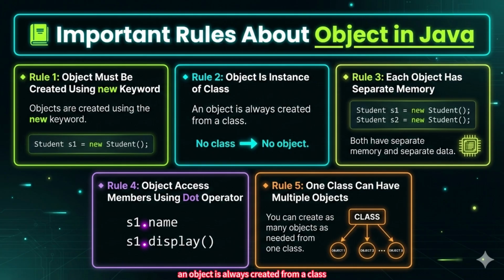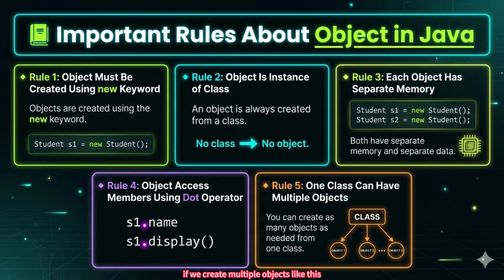An object is always created from a class. A class is just a blueprint. An object is the real implementation of that blueprint. If there is no class, we cannot create an object. So remember, no class means no object. Rule 3. Each object has separate memory.